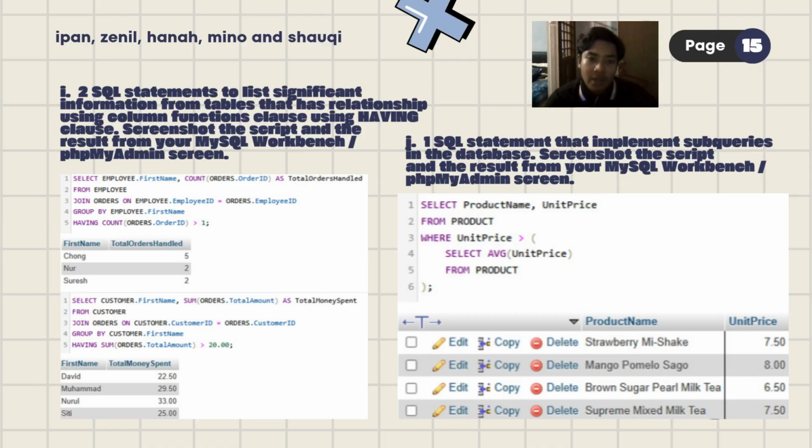Okay, let's talk about sub-query. This is an example of a sub-query, which means one query is placed inside another query. The inner query that we see calculates the average unit price of all products using the average function. The outer query then displays only the products whose price is higher than the average. So for this result, we can see that products like strawberry milkshake, mango pomelo sago, brown sugar pearl milk tea, and supreme mixed milk tea have prices above average. So they are displayed in the table.